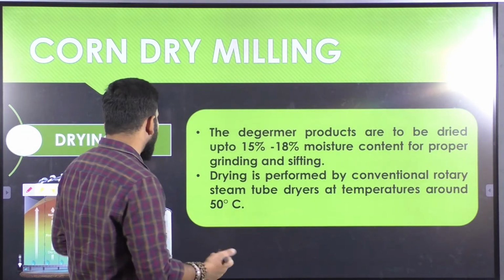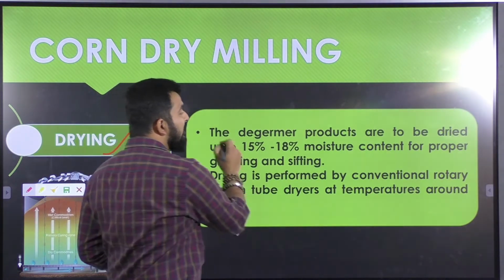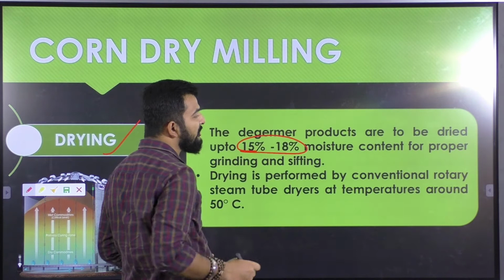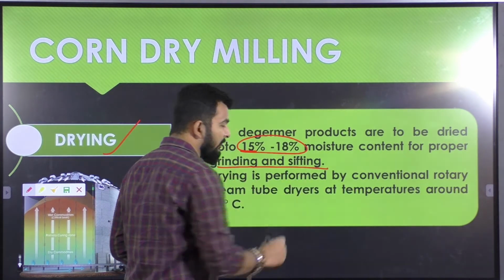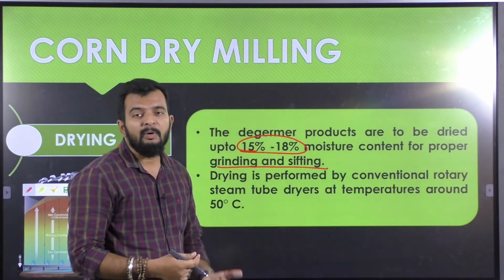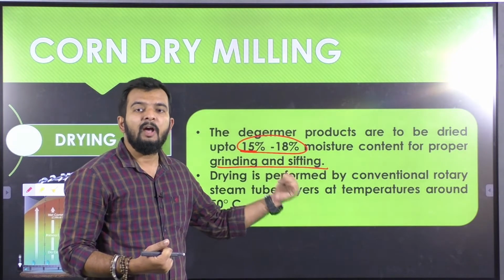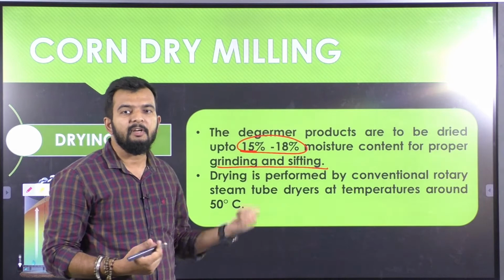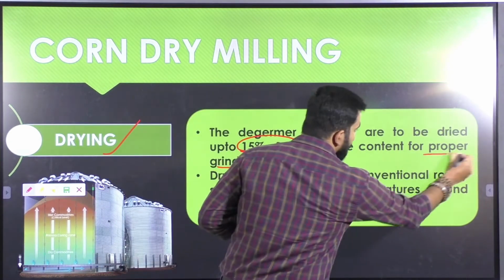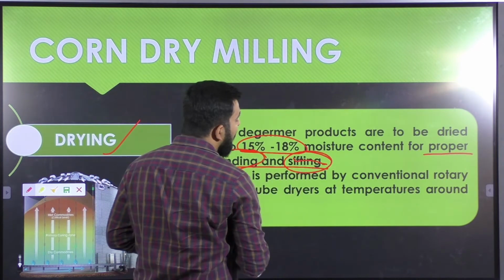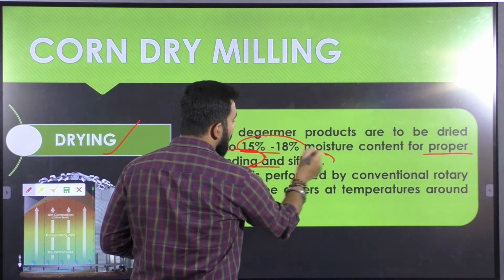So the next step is your drying. The degermed products are to be dried to 15 to 18% moisture content for proper grinding and sifting. Besides the storage quality, the objective of bringing down the moisture content to 15 to 18% is proper grinding and sifting. If you bring down the moisture content, it will make your grinding and sifting easier.